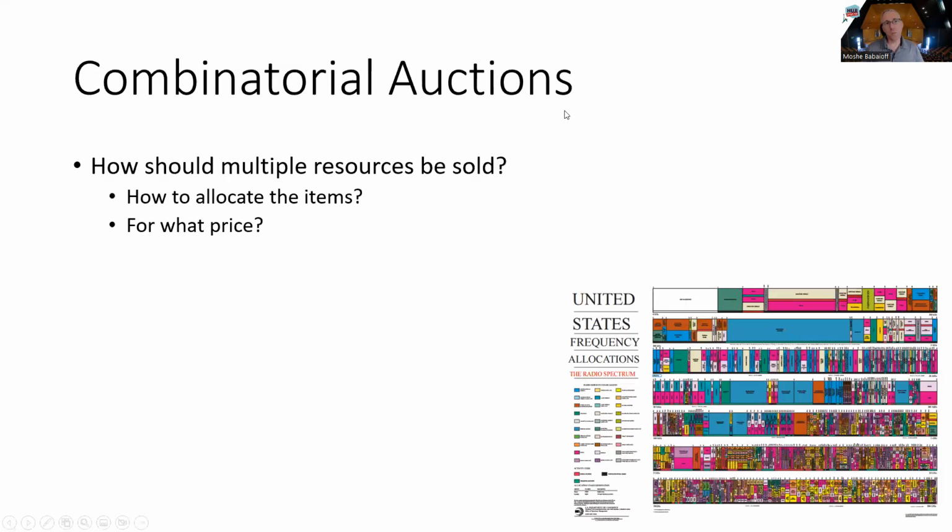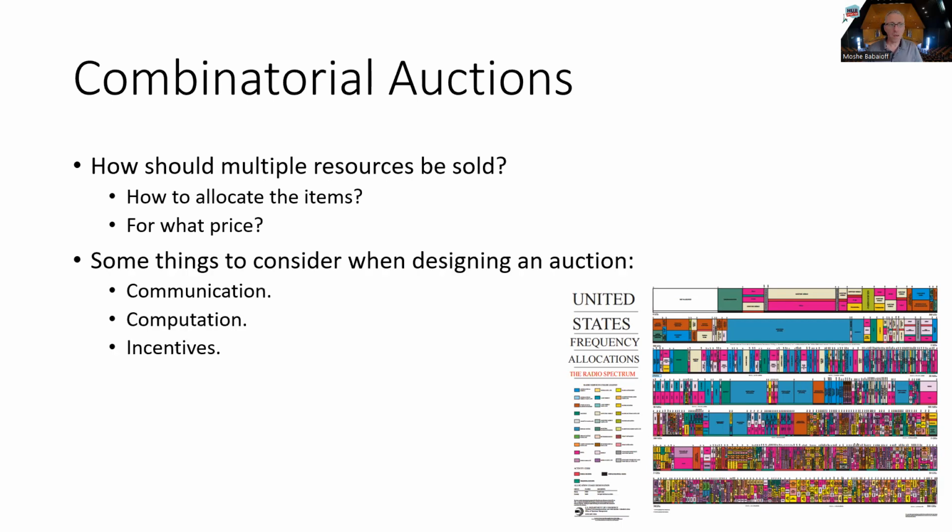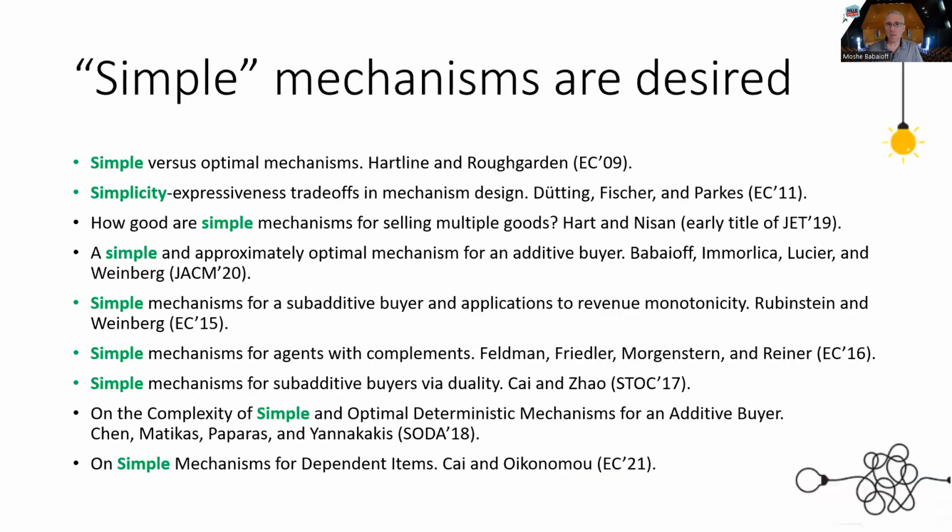So we're all familiar with combinatorial auctions, in which the challenges are to decide how to allocate items and how to price them. And of course, when considering the design of such auction, we need to take into account communication, computation, incentives, and in many cases, the resulting mechanisms will be very complicated. So there is a lot of research in our community trying to study simple mechanisms or what can be obtained by simple mechanisms, and this is, of course, only a partial list.